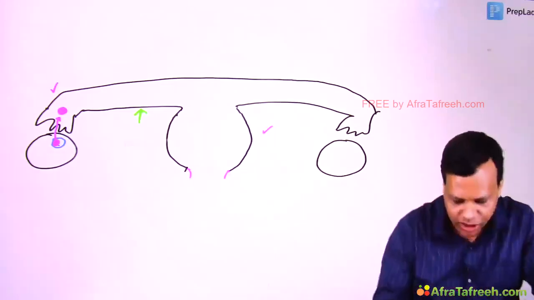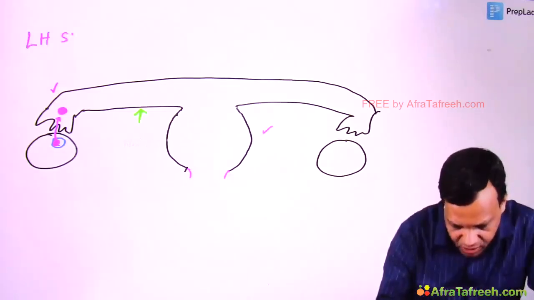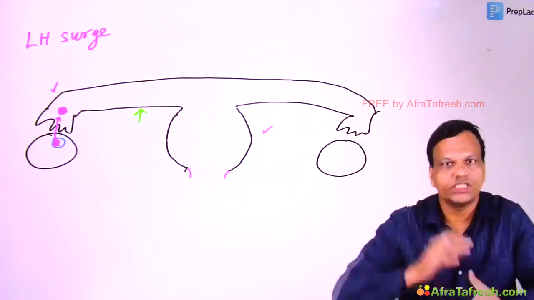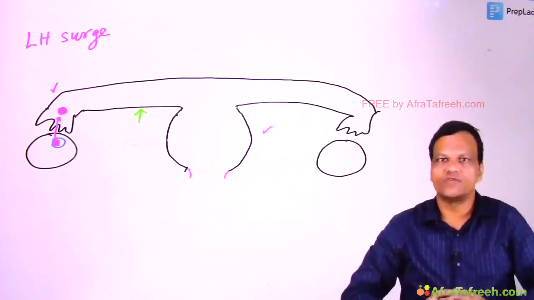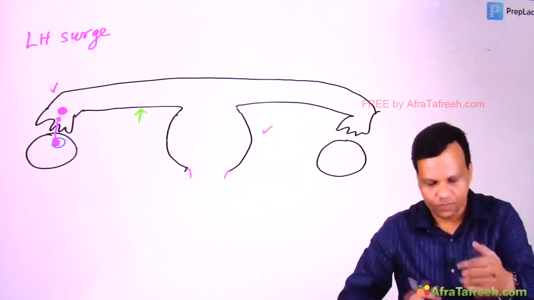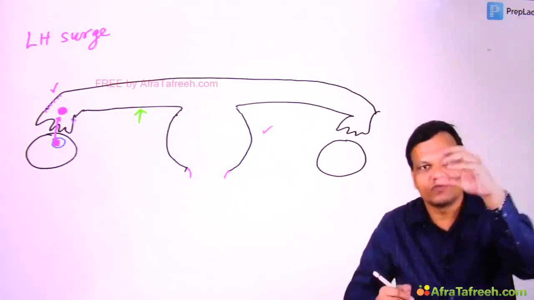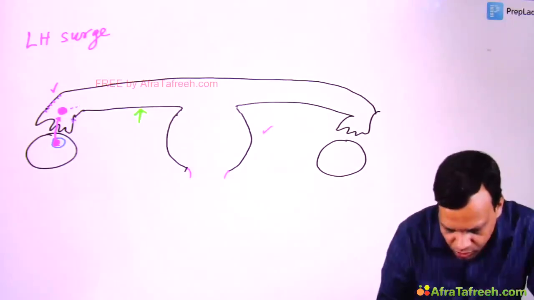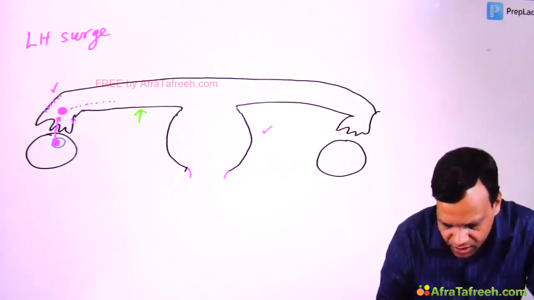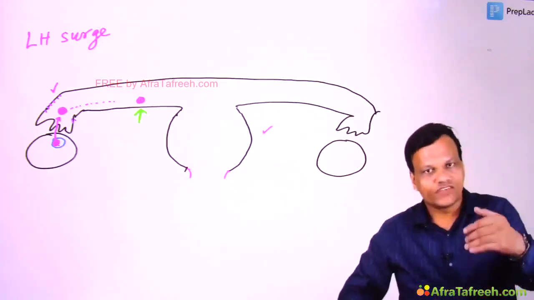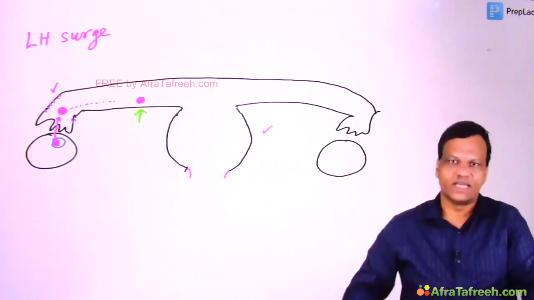And we all know ovulation occurs due to the LH surge at mid-cycle. On the 14th day, suddenly LH increases, which leads to ovulation. So the ovum has come into the fallopian tube, it has come out of its house. Then with the help of movement of the fallopian tubes, the ovum will slowly start going toward the meeting point. So the ovum comes out of its house and slowly reaches the meeting point.